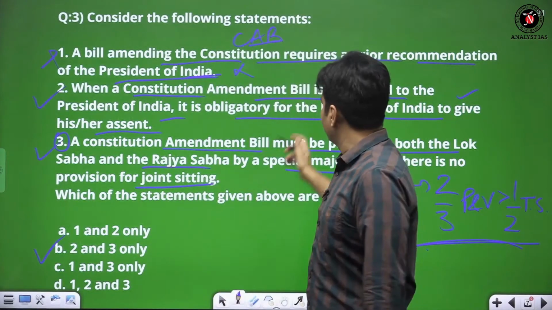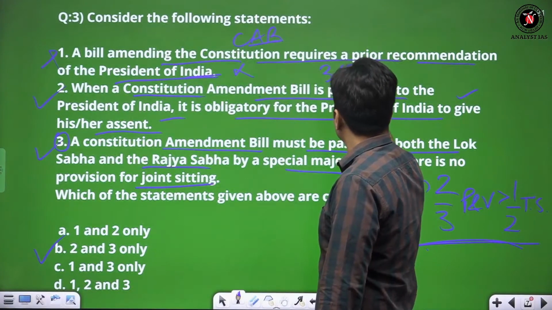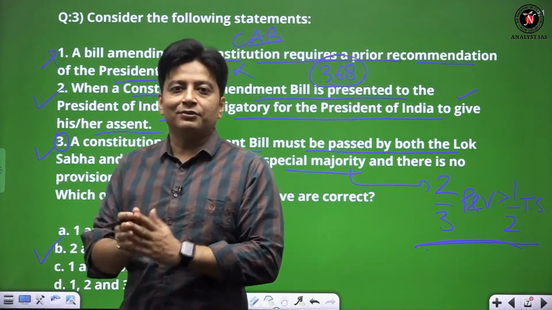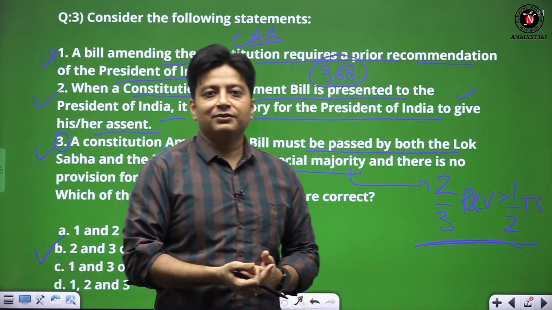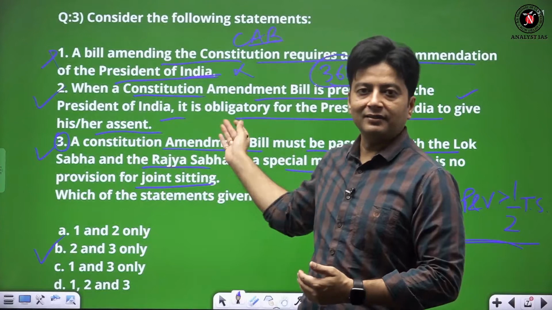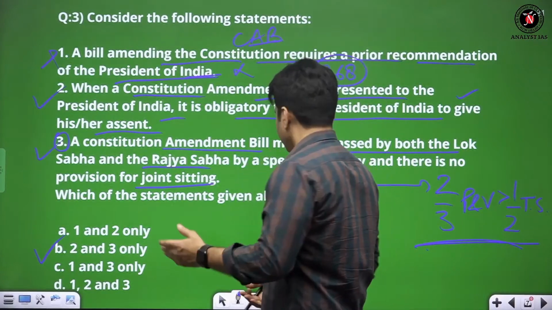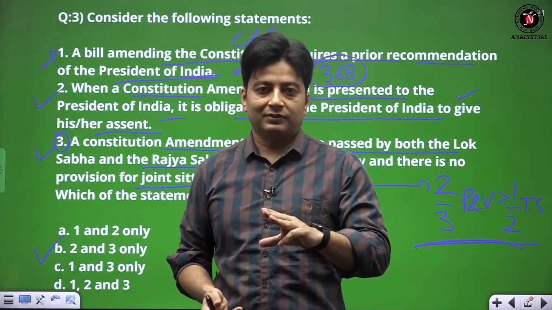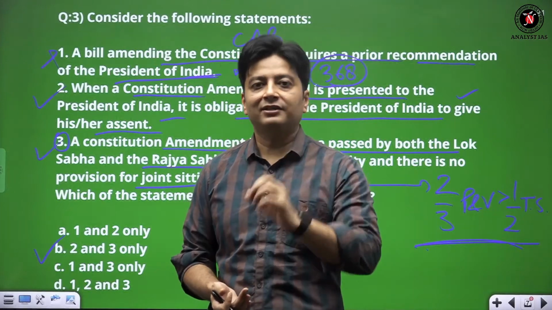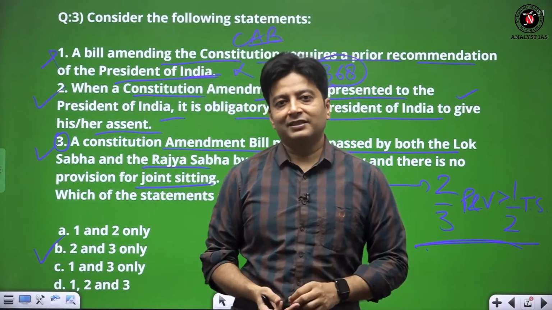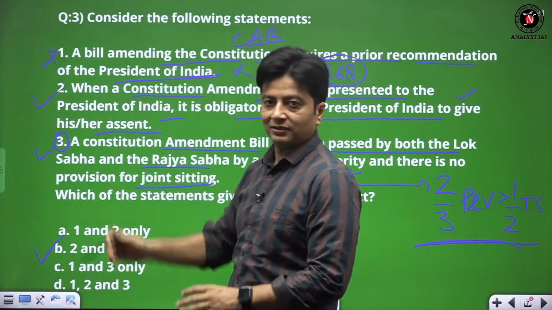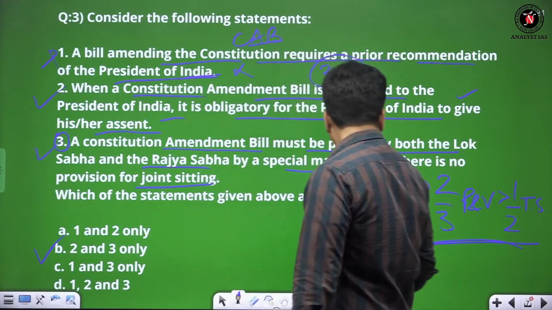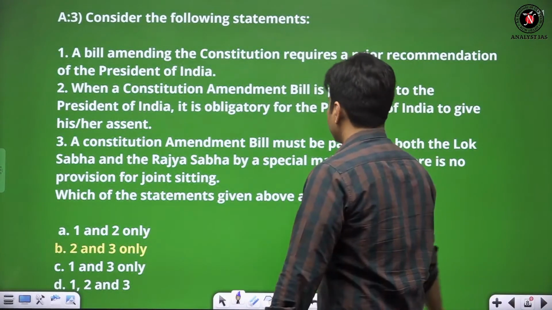Now constitutional amendment bill, you know that it is under Article 368. To delete or to amend the constitution, to bring a new provision in the constitution like Article 21A, we use Article 368. I was pretty sure that there will be a question, and just 3 days before 5th of June, I made a video on doctrine of basic structure, and from that video, this question is coming. Means not the direct one, but forward and backward linkages are there. Now coming to another question.